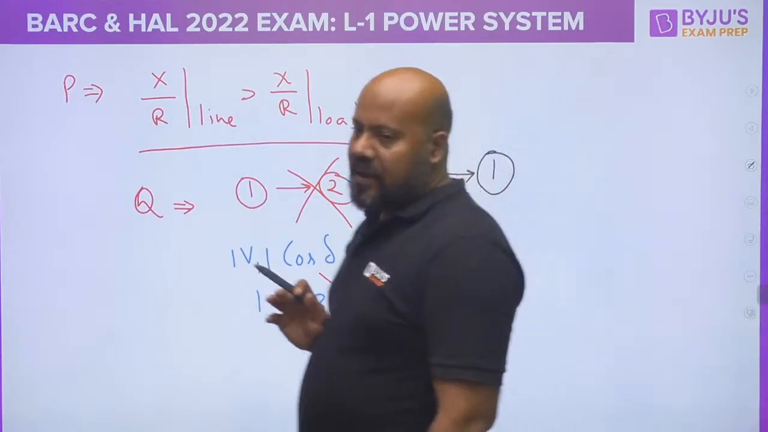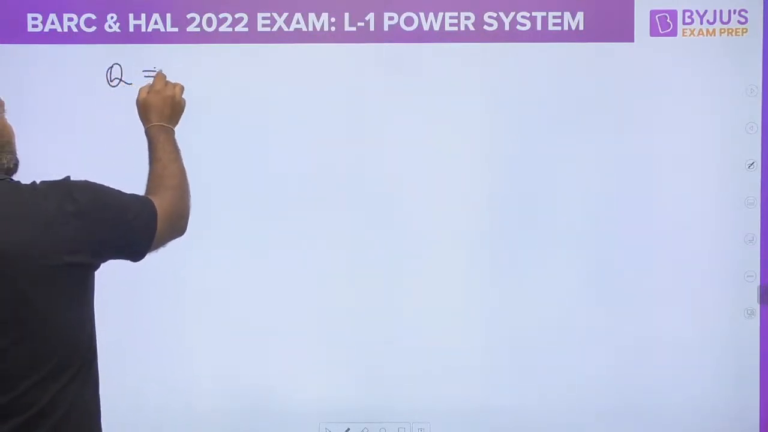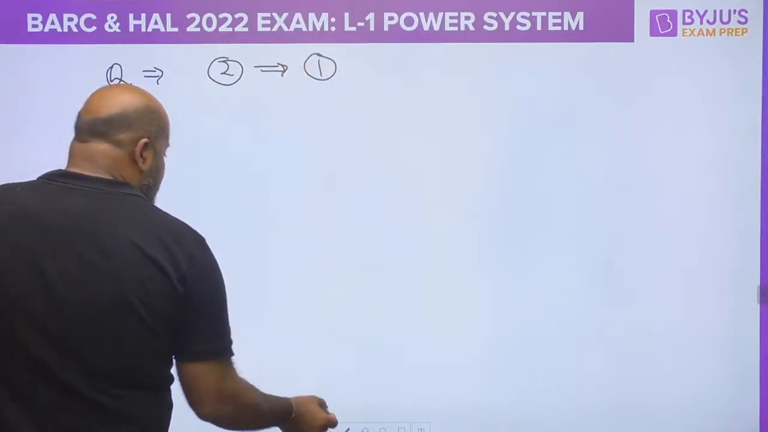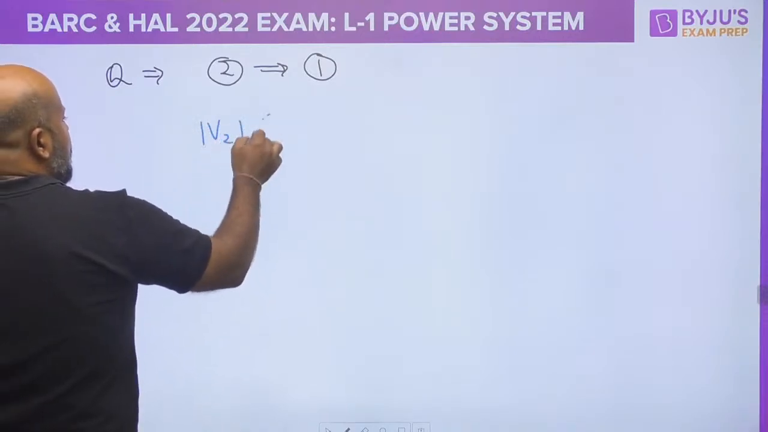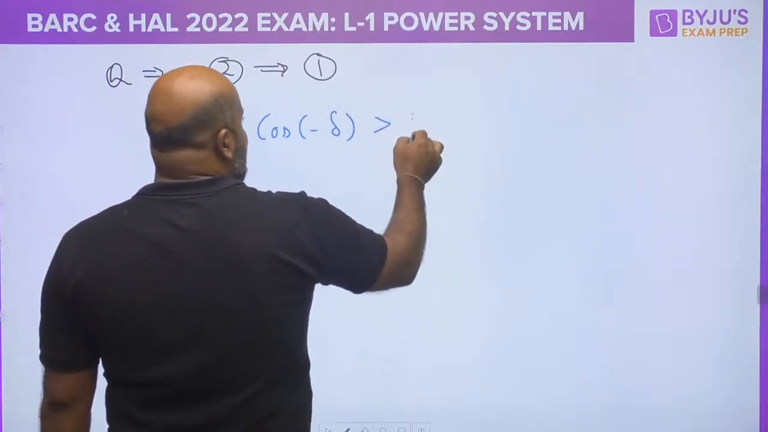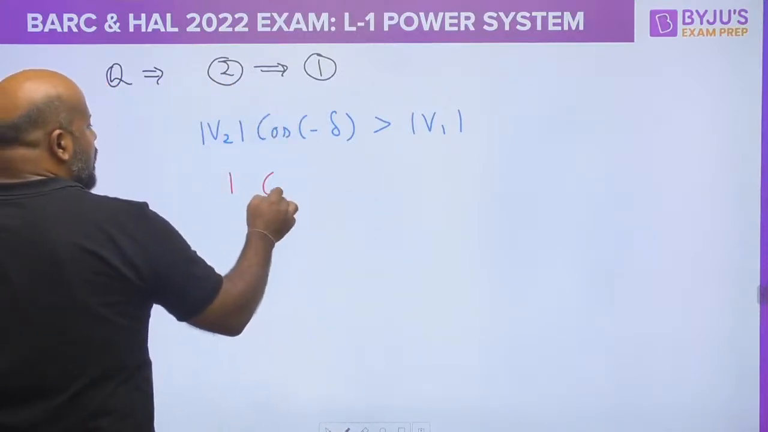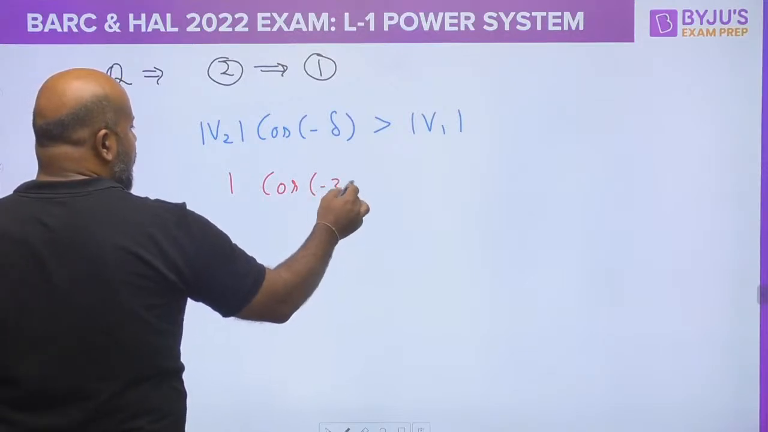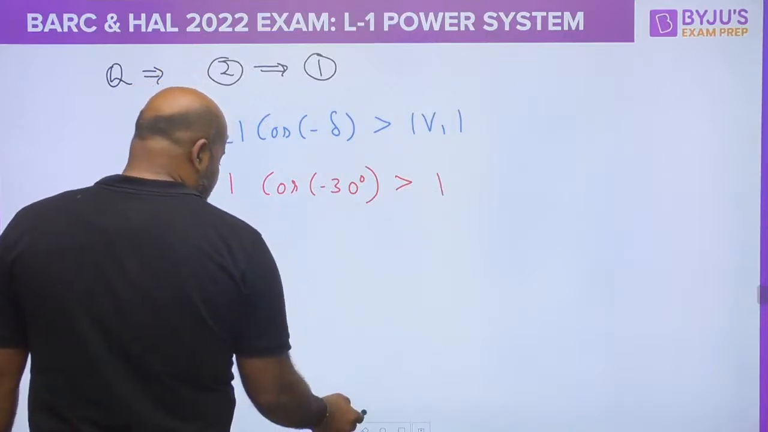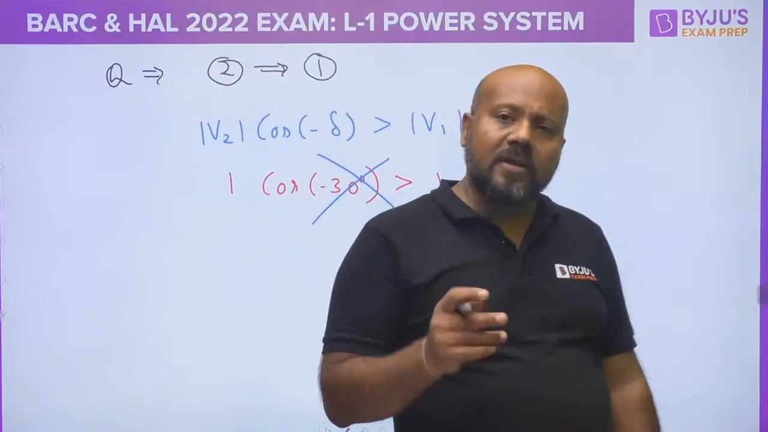But I told you that in case of reactive power, you have to be double confirmed. So what we will do? Now we will assume that the reactive power is flowing from 2 to 1. So when you are writing 2 to 1, what is the condition you have to put? It should be V2 cos of minus del. You understand? Why minus del? Must be greater than mod V1. What is mod V2? V2 is 1. Cos minus 30 is same as cos 30, and it must be greater than V1 magnitude, that is 1, and this is not possible because cos minus theta is again cos theta. So you cannot say that cos 30 is going to be greater than 1.